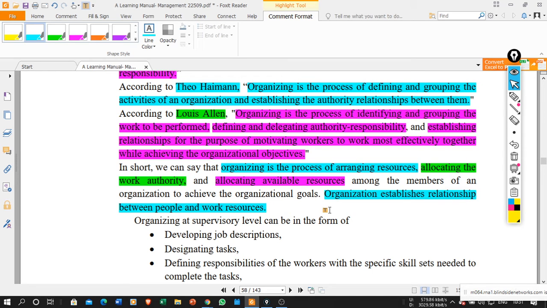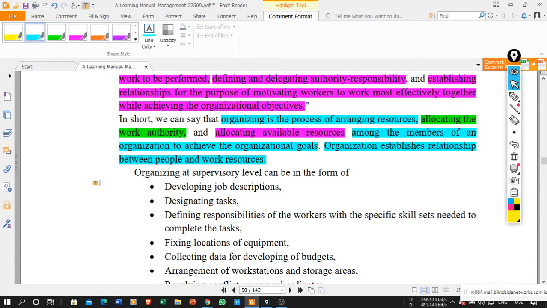What are the resources which are available? So in short, organizing is a process of arranging resources, allocating the work authority, and allocating the available resources among the members of the organization. And why are we going to allocate these? Because I want to achieve my organizational goals. So for achieving the organizational goals, we need to allocate the resources, allocate the authority, and arrange the resources.